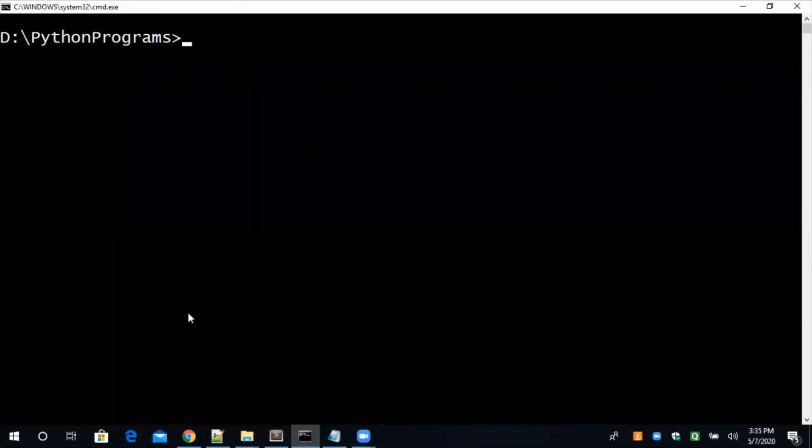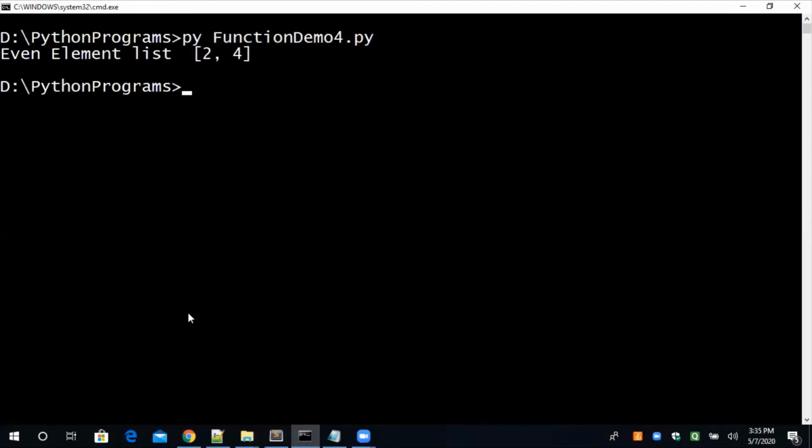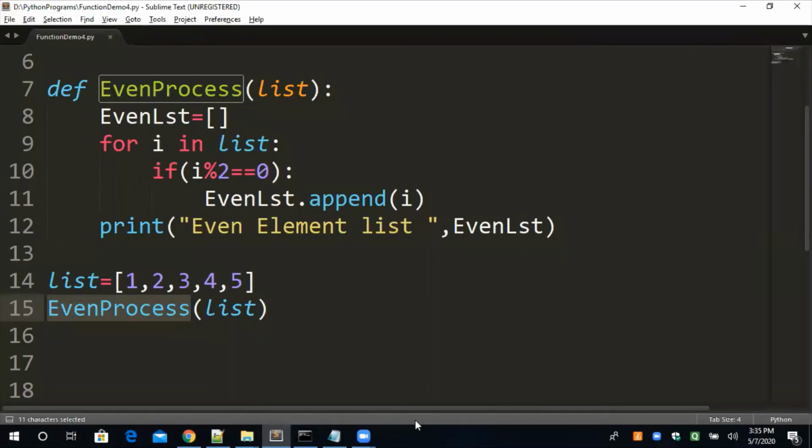Okay, so 2 and 3. Do you understand? Right now, the output is coming in the form of a list. But earlier, the output was coming without a list.